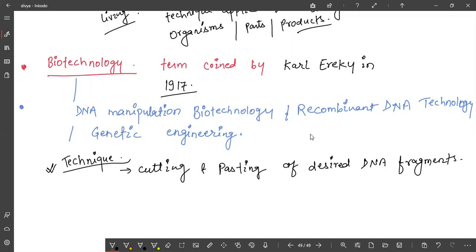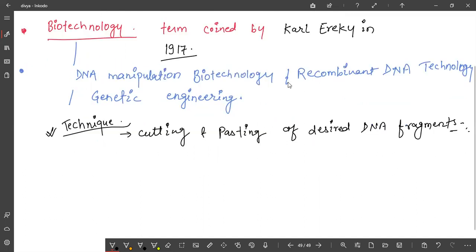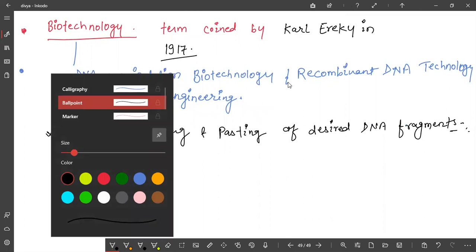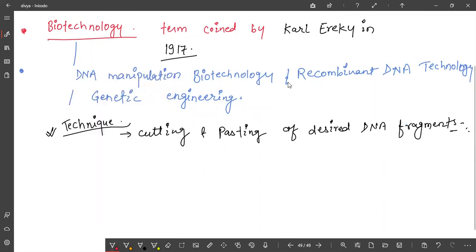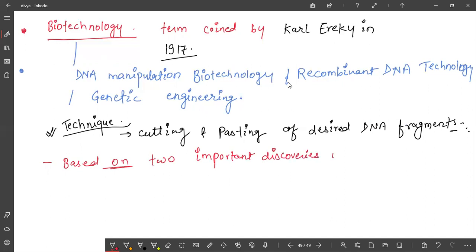Okay. So this is basically based on two discoveries. One is the plasmid, another one is the enzyme that is being used to cut the DNA. This is all about restriction endonuclease or restriction enzyme. So we will discuss that this is based on two important discoveries in bacteria.